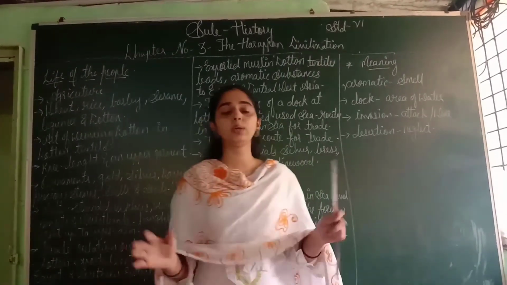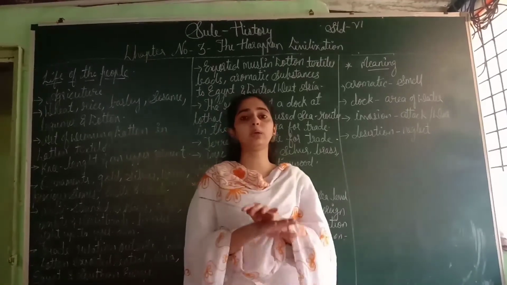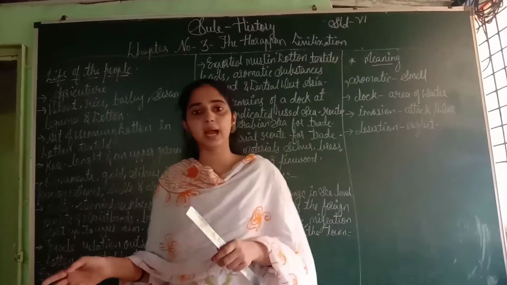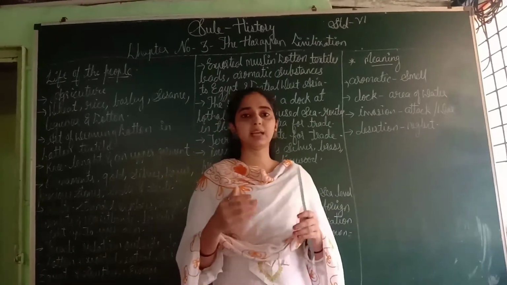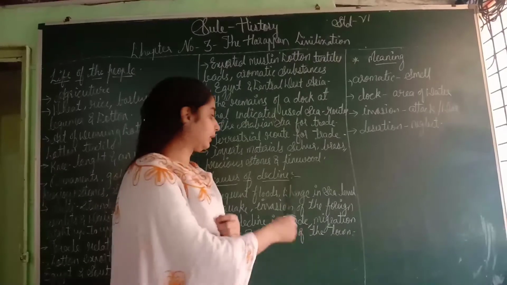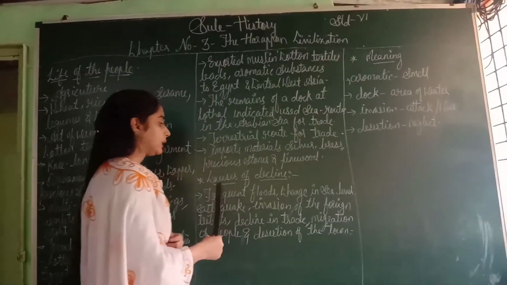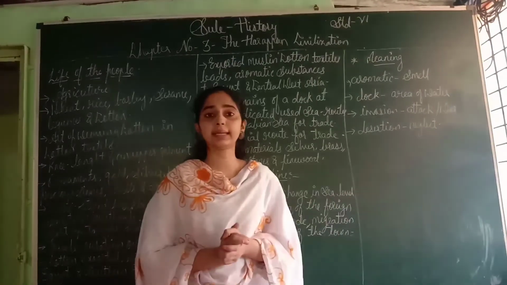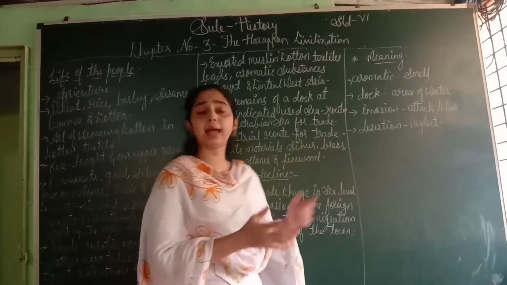Desertion means neglect. The town is deserted, the town is finished, no one lives in that town. So that is why the people of the Harappa civilization migrated from one place to another. These are the causes or reasons for the decline of the Harappa civilization. Now we are not finding any Harappa civilization in our area.